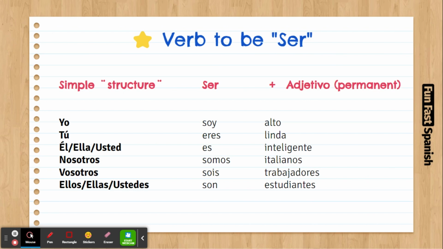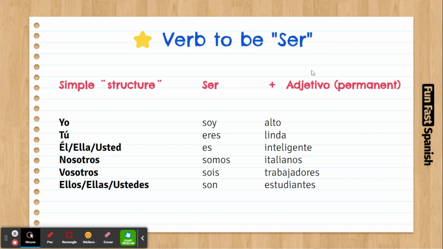Today we're gonna talk about our second verb to be, ser. And this verb we use only for permanent conditions. We talked before about the verb estar, and we said we use estar for temporary conditions, which are things that are constantly changing. But in this case, the verb ser is for conditions that are permanent. Permanent doesn't mean forever. Permanent means conditions that are not changing constantly, that remain.